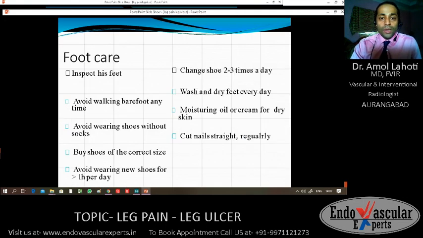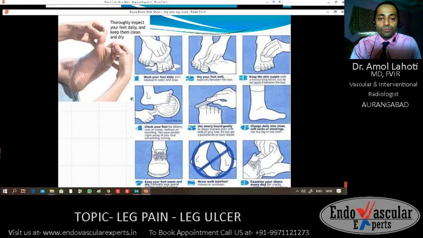They should inspect their foot regularly, the skin in between the toes and also the sole of the foot, for any blackening, discharge, or wound, because a lot of these patients don't feel the pain of the wound they might have because of diabetic neuropathy.